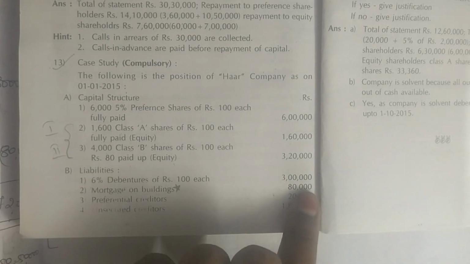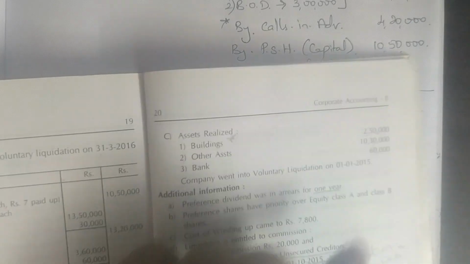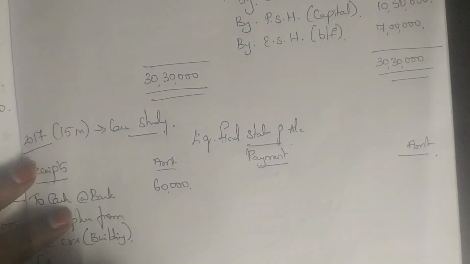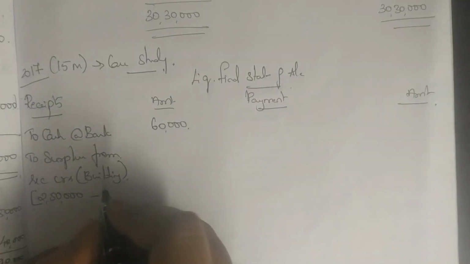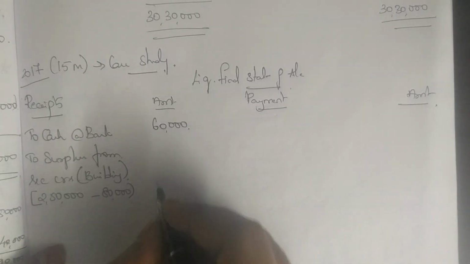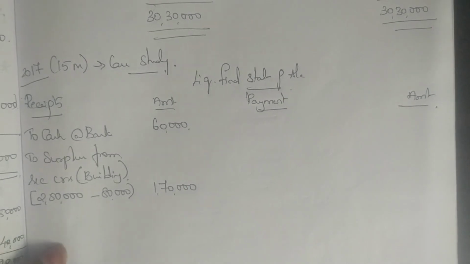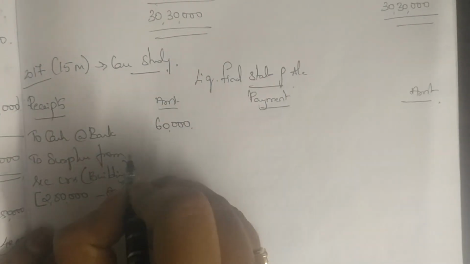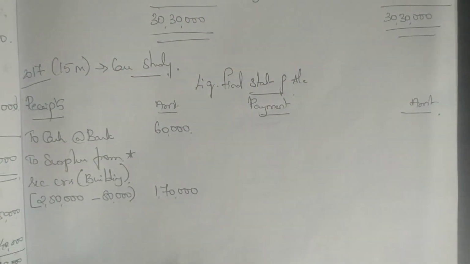I had taken a loan of 80,000, but now the building has been sold for 2,50,000, so there is a surplus. How will you calculate the surplus from secured creditors? I had sold it for 2,50,000 and I had taken a loan of only 80,000. So 2,50,000 minus 80,000 will give 1,70,000. So this is the surplus from secured creditors, please remember.